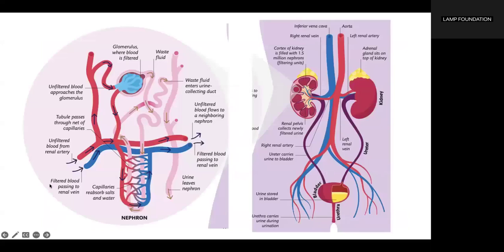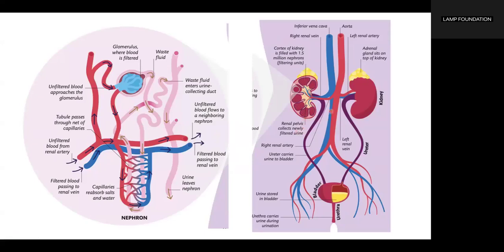So this is the picture of the nephron. And we have here the urinary system. So the cortex of the kidney is filled with 1.5 million nephrons. These are the filtering units. The adrenal gland sits on top of the kidney. Then we have the renal pelvis that collects newly filtered urine.